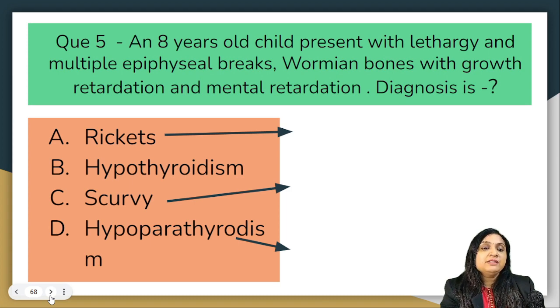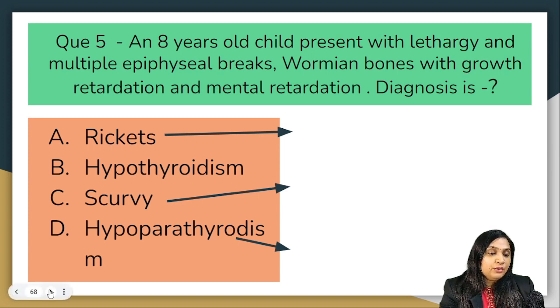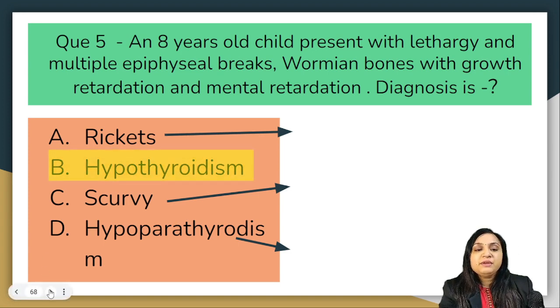Question number 5. An 8 years old child presents with lethargy and multiple epiphyseal breaks, Wormian bones with growth retardation as well as mental retardation. What is the diagnosis? Wormian bones are cranial bones present in the skull. They are palpable because of delayed skeletal maturation, and are seen in which condition? Your options are rickets, hypothyroidism, scurvy, or hypoparathyroidism. It is hypothyroidism, but why it is hypothyroidism we are going to discuss. So the correct answer is option B, hypothyroidism.